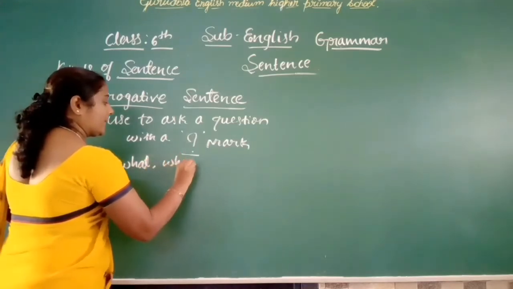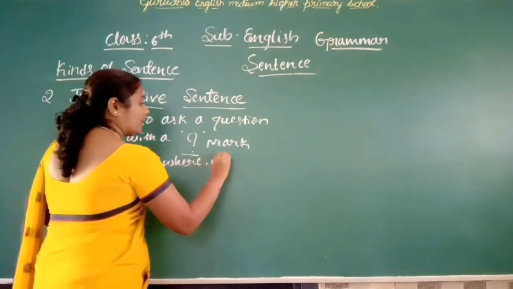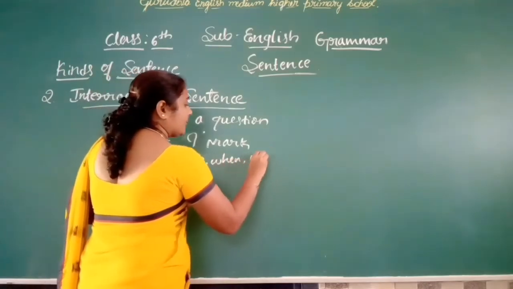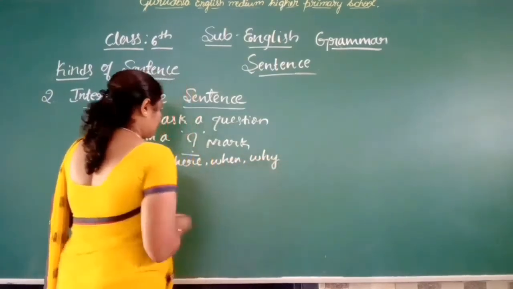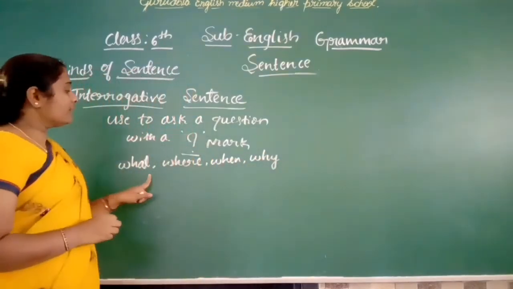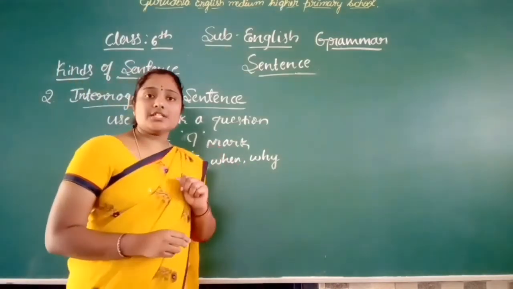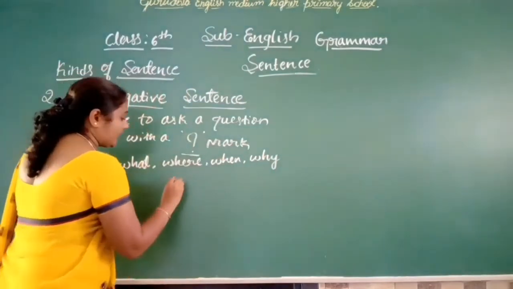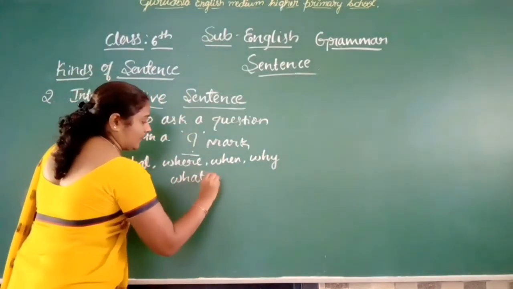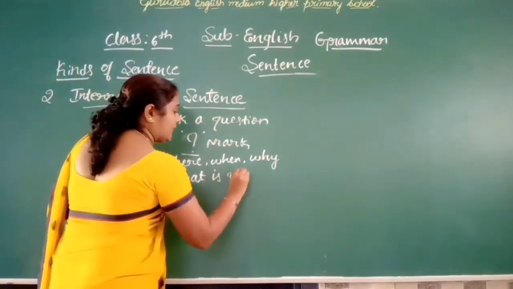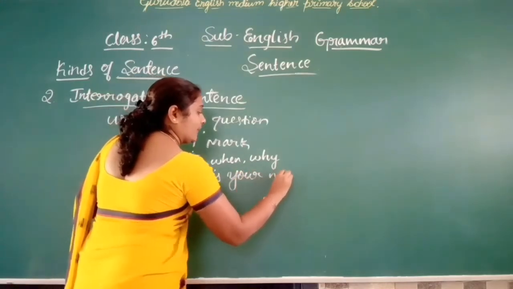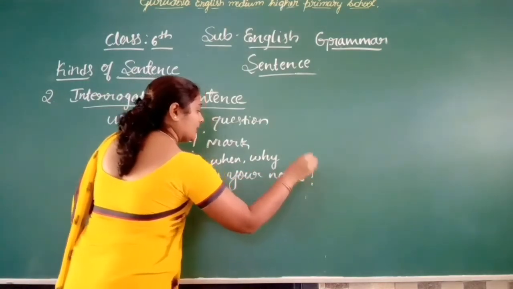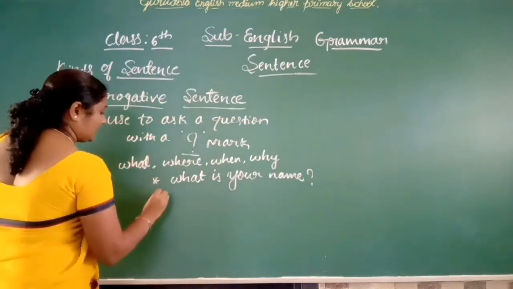Here we are using WH words like what, where, when, why, and so on. We use these WH words for asking a question. For example, what is your name? How are you?